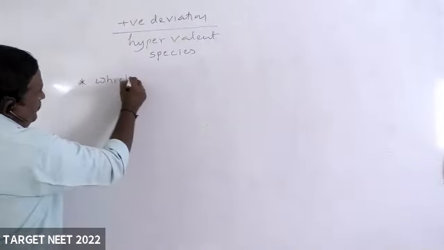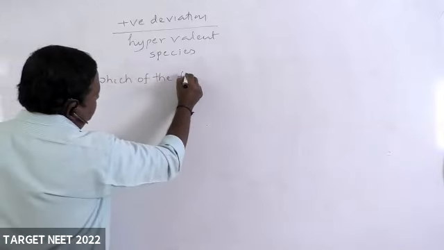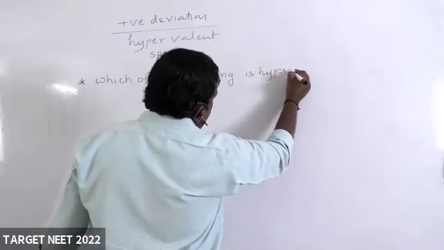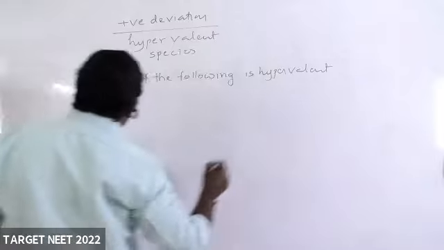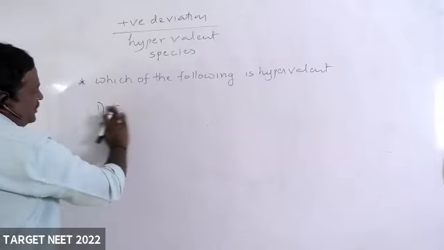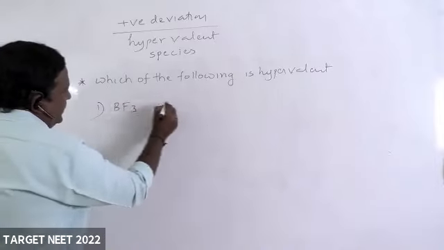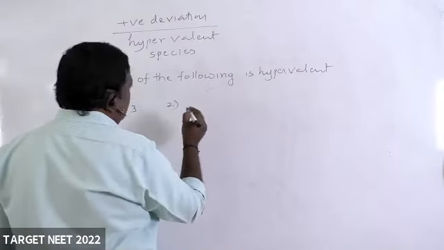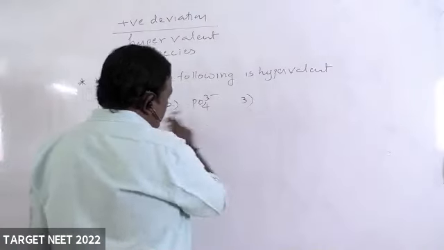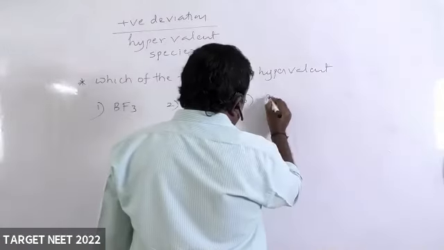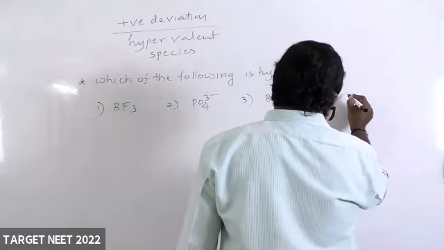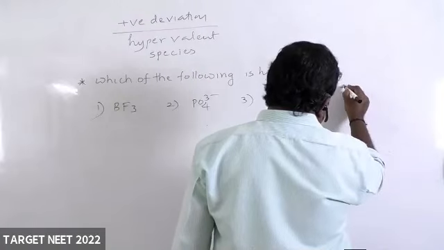Which of the following is hypervalent? I don't have the answer, you have to tell this. Here, BH4 minus, BF3, another one, phosphate ion. Only you see the option, students: BH4 minus, and another one, CH3 plus.